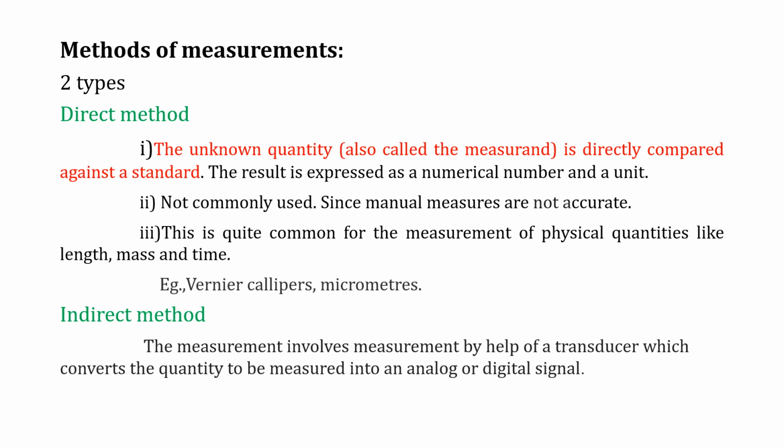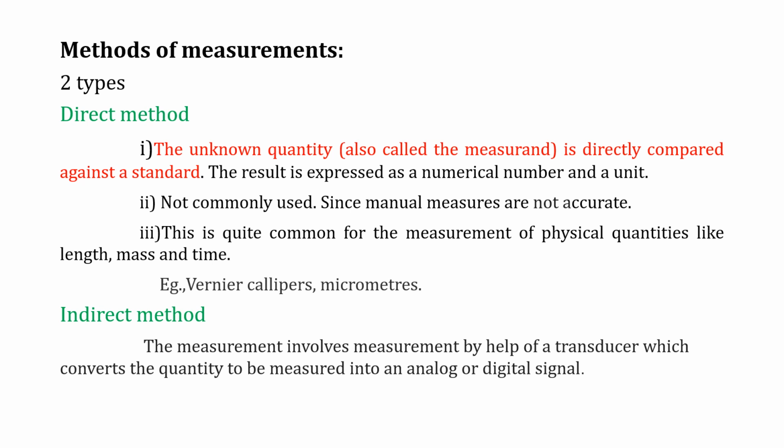Then we move on to the methods of measurements. There are two types of methods: direct methods and indirect methods. What is meant by the direct method? The unknown quantity is directly compared against a standard quantity, and the result is expressed as a numerical number with a unit. This is quite common for measurement of physical quantities like length, mass and time. For example, vernier calipers, micrometers, digital meters, etc.